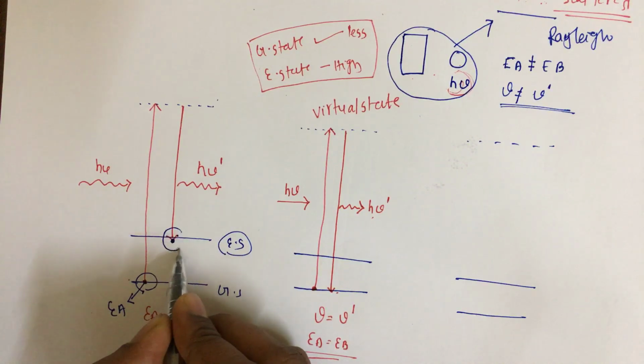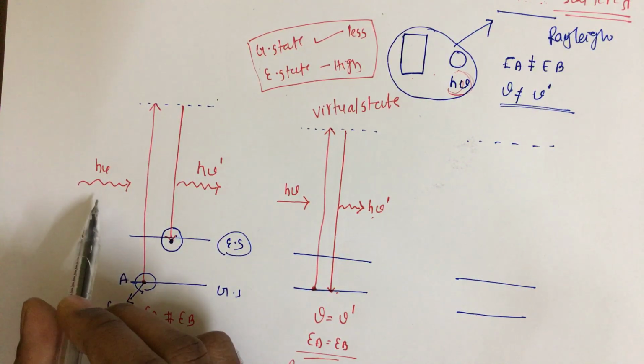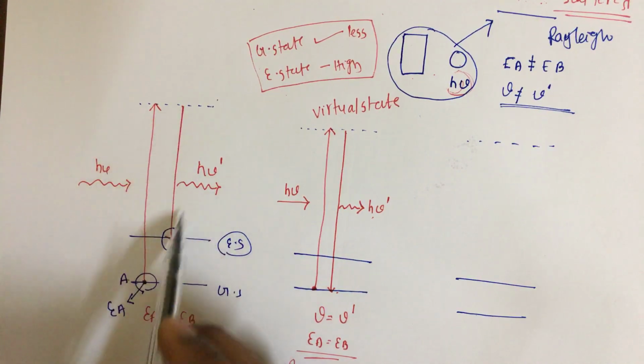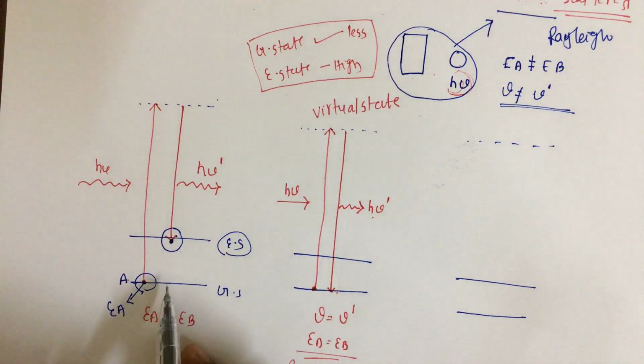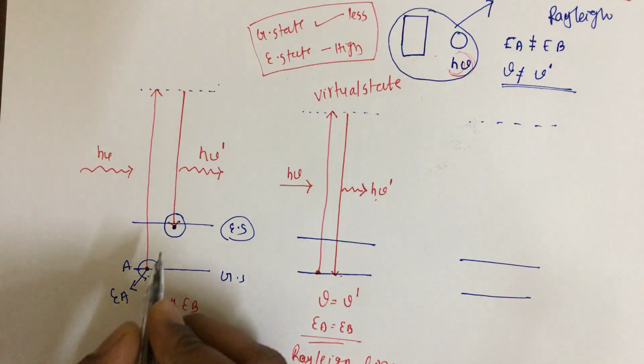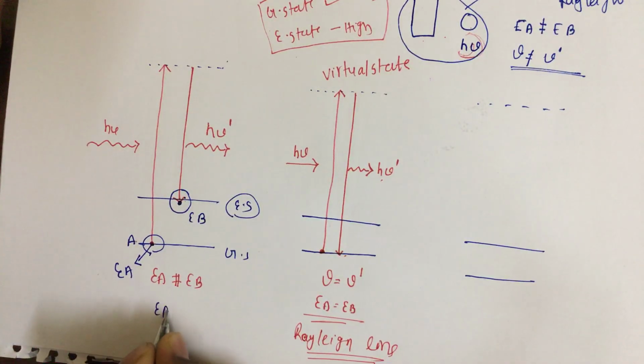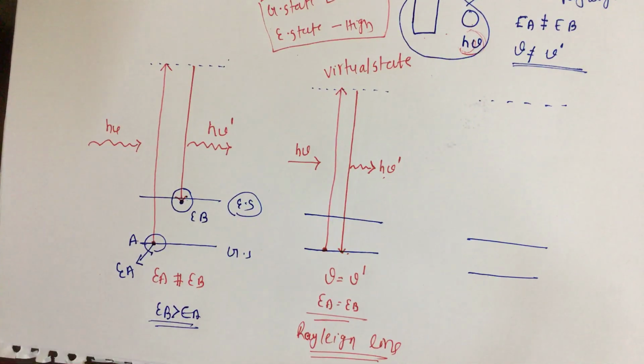So energy will increase. Just remember that. Now this is EB, so EB is greater than EA. This is about the energy.